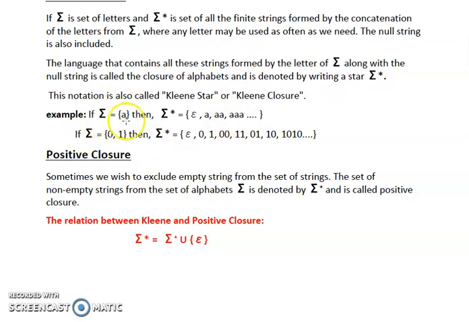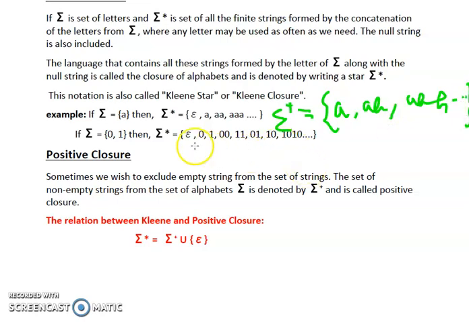So let's revisit the two examples taken above. If Sigma is equal to A, then we can have Sigma plus as null will not be part. So it will be A, comma AA. Then we will have AAA and so on. Now next, suppose Sigma is equal to 0, 1.